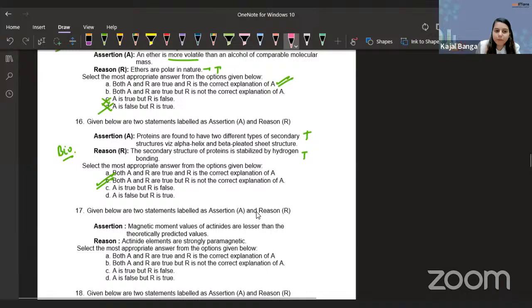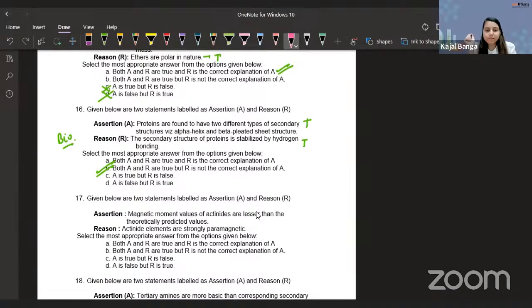The d and f block, magnetism. So guys, let's read the assertion. Magnetic moment values of actinoids are lesser than the theoretically predicted value. Do you think this statement is correct? Yes, it is correct. The magnetic moment is actually lesser than what we predicted it to be. So the assertion is true. Actinoid elements are strongly paramagnetic. The reason is also true.